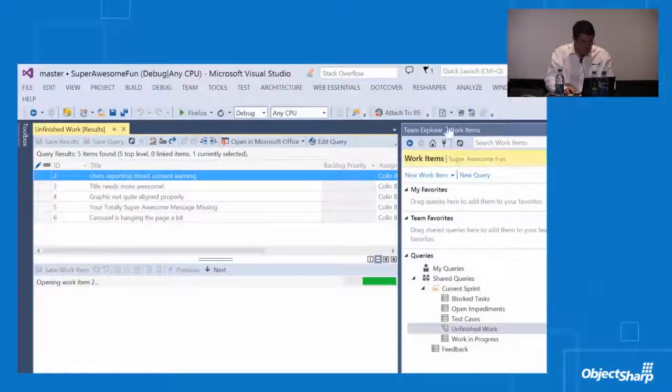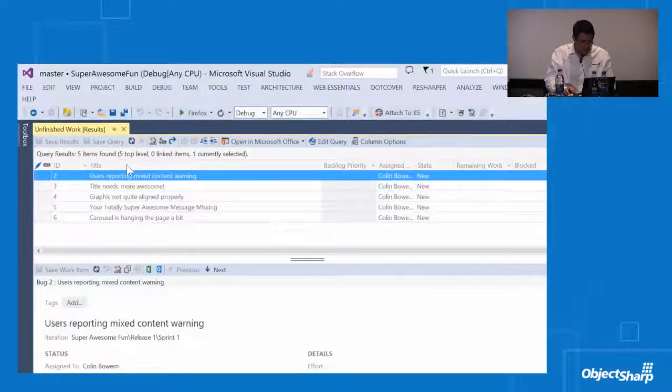All right, so users are reporting mixed content warnings. I'm sure we've all seen this on Internet Explorer. You hit a website and this dialog pops up and says, hang on, there might be secure and insecure content. That's an IE thing. It's kind of annoying, but it's actually a good security feature, because it's telling us that you may be injecting stuff that's not trusted on the page. A lot of the other browsers don't do that, so we've got to test that.